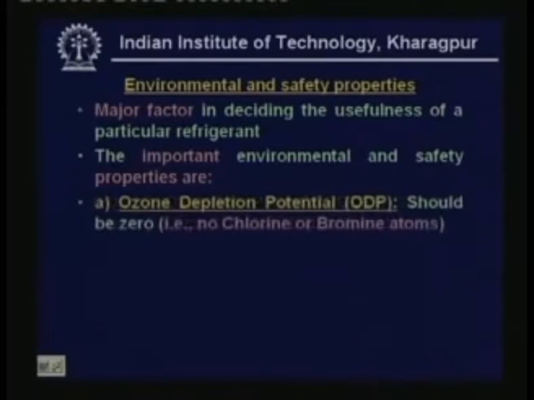The first property is ozone depletion potential. The ozone depletion potential, or the ODP, should be 0. The ODP of a refrigerant or of a fluid depends mainly on the number of chlorine or bromine atoms in the molecule. If the molecule contains chlorine or bromine atoms, then it will have a non-zero ODP value.